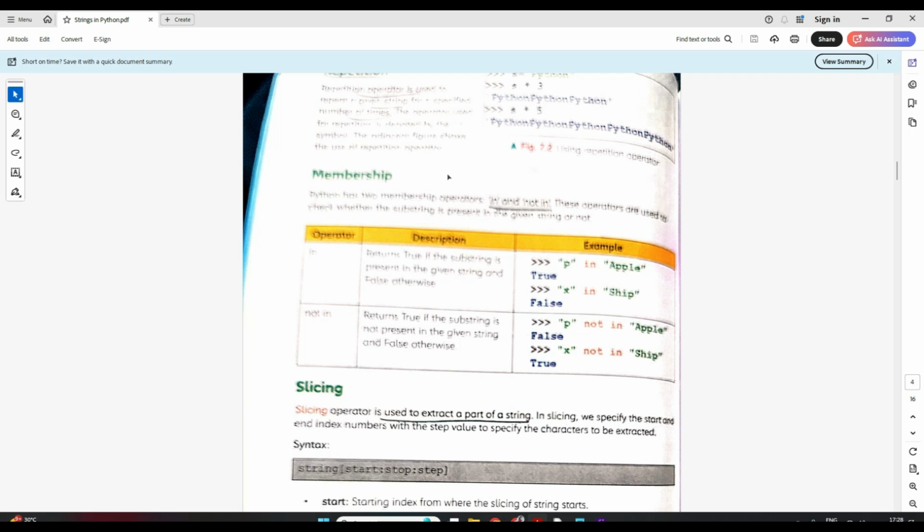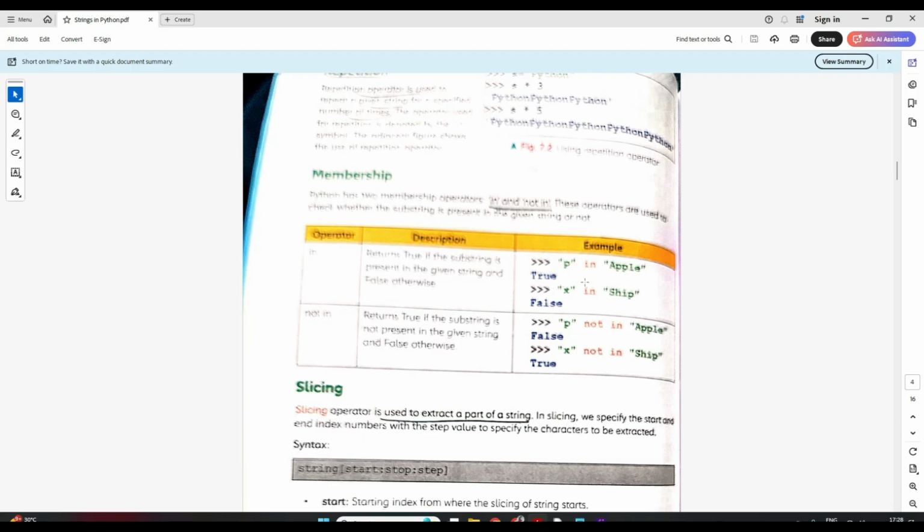Okay, so membership is also again a very simple string operation where we use in or not in. Suppose you have a string called apple and I want to search if any character is present in this or not. Suppose I want to search p in apple. Membership is used to return whether a particular character is present in the string or not.